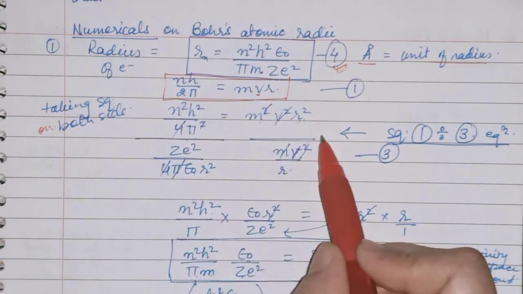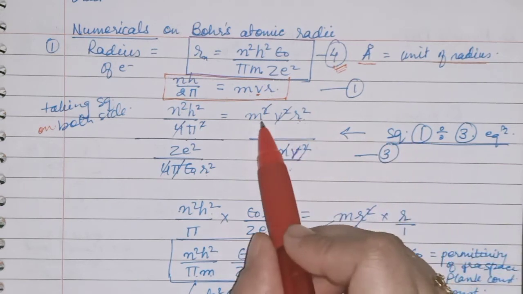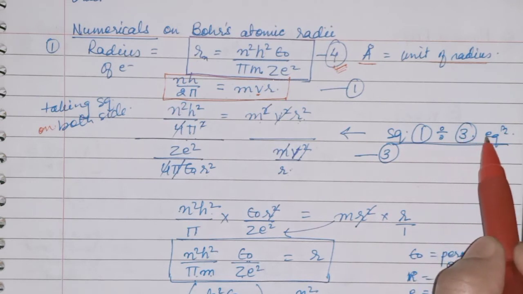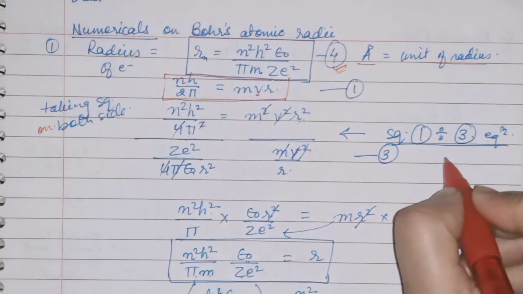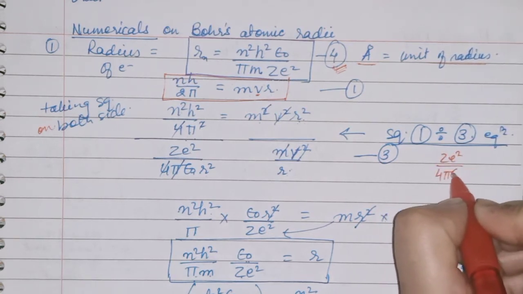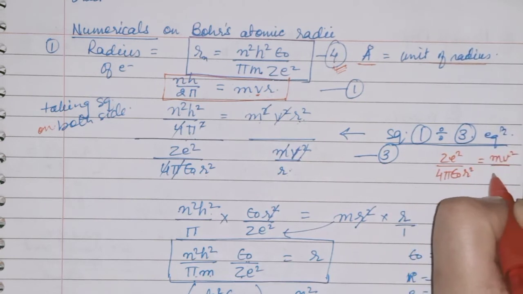Now children, what you will do? You will divide this squared first equation by the third equation. Just now I told you the third equation: Ze square upon 4 pi epsilon naught r square is equal to mv square upon r.